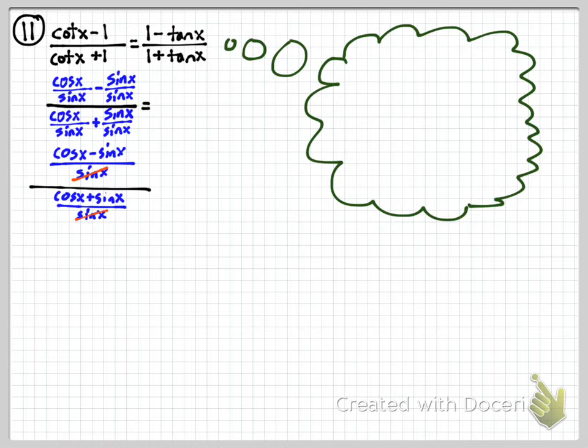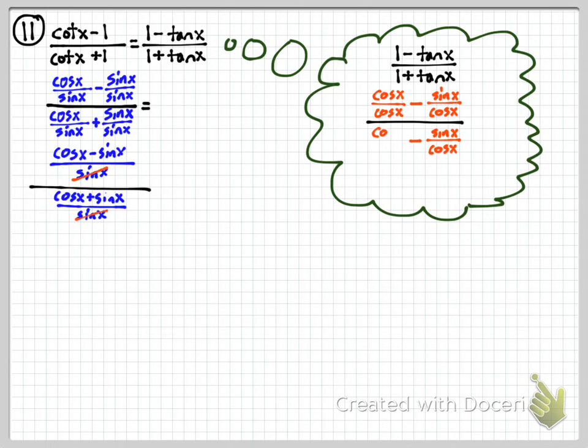So notice I'm going to write all this in a cloud because it's sort of happening in my head, but that's kind of a lie. It's happening on the paper, but this is not actually a part of my proof, okay? So what I'm going to do is change this into sine over cosine, very much the same way that I changed the left side into cosine over sine. And those ones, I'm going to change into cosine over cosine. That way I can add common denominators.